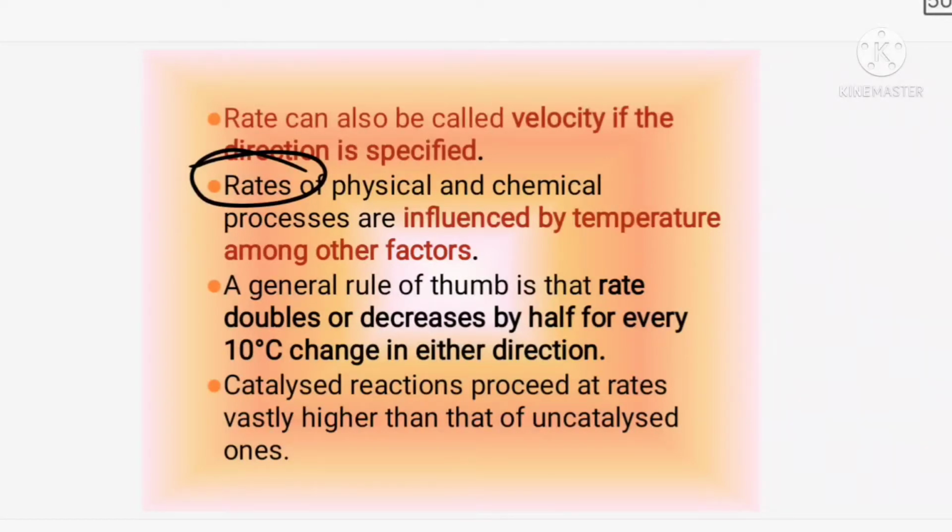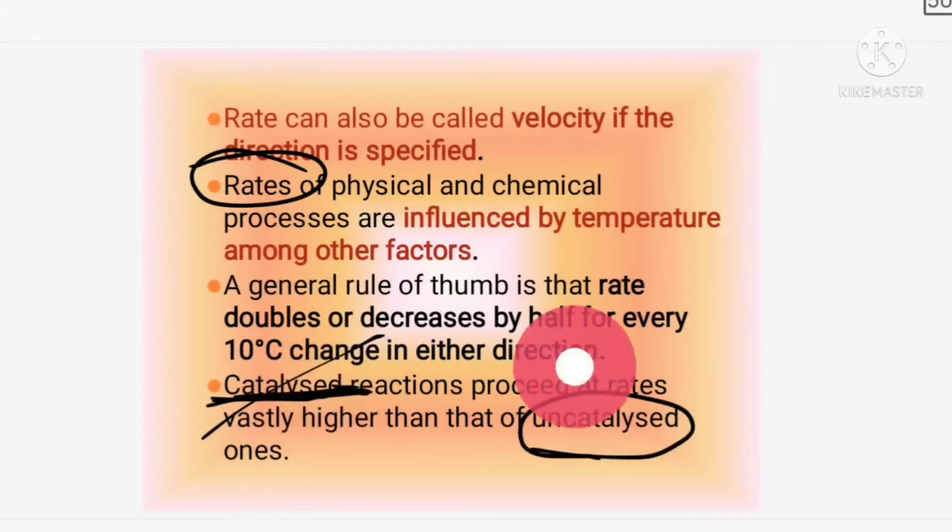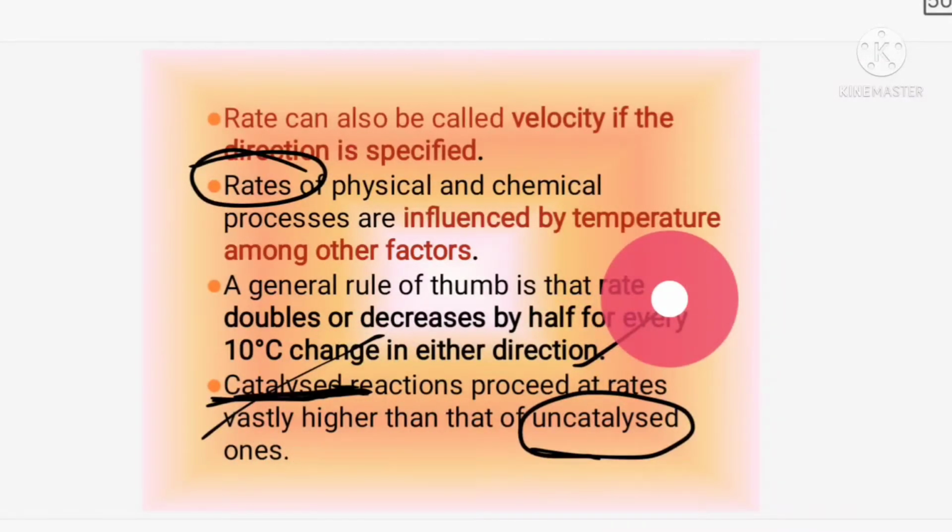Okay, and then catalyzed reactions proceed at rates vastly higher than that of uncatalyzed ones. Means if an enzyme is present, if a catalyst is present, then the reaction will proceed at a much faster rate than the uncatalyzed reactions. Okay, so that is another fact regarding the enzymes. So these are some of the general concepts regarding enzymes, some of the major characteristics of enzymes that you need to know.